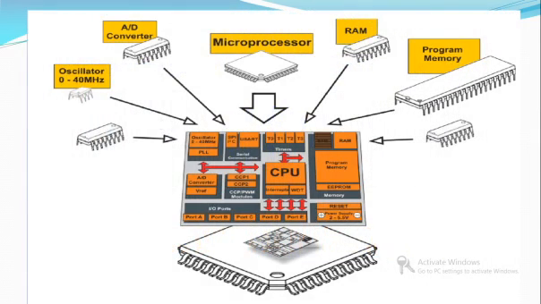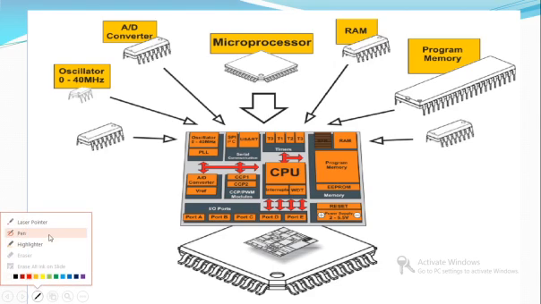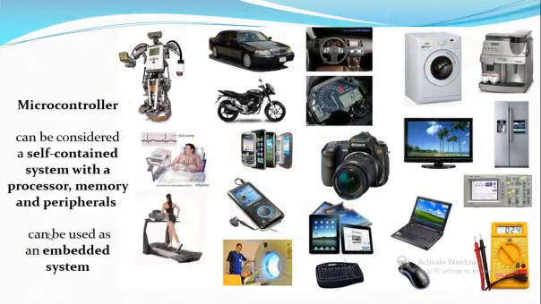So if you check a microcontroller as such, you can see that in addition to the microprocessor, it also requires RAM and some memory and some converters and oscillators to make up a microcontroller. So you can see that it can be considered as a self-contained system with a processor, memory as well as peripherals, and it can be considered as an embedded system.